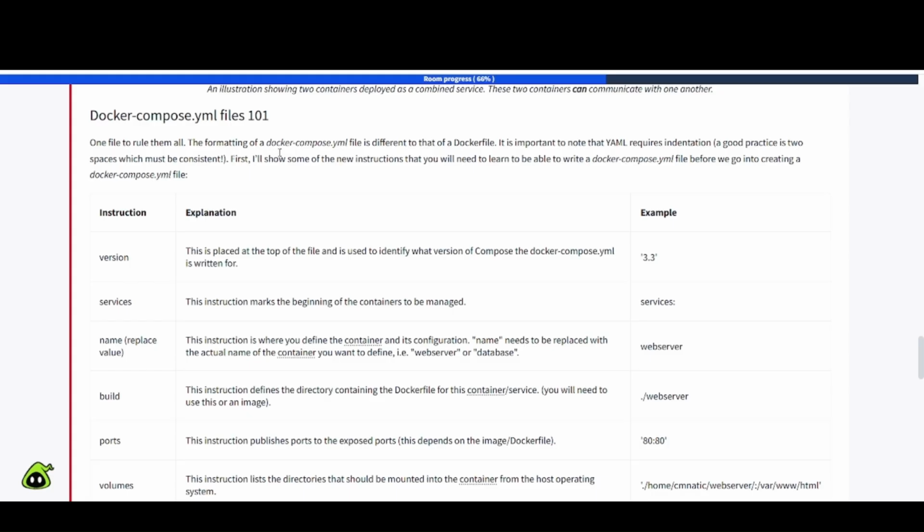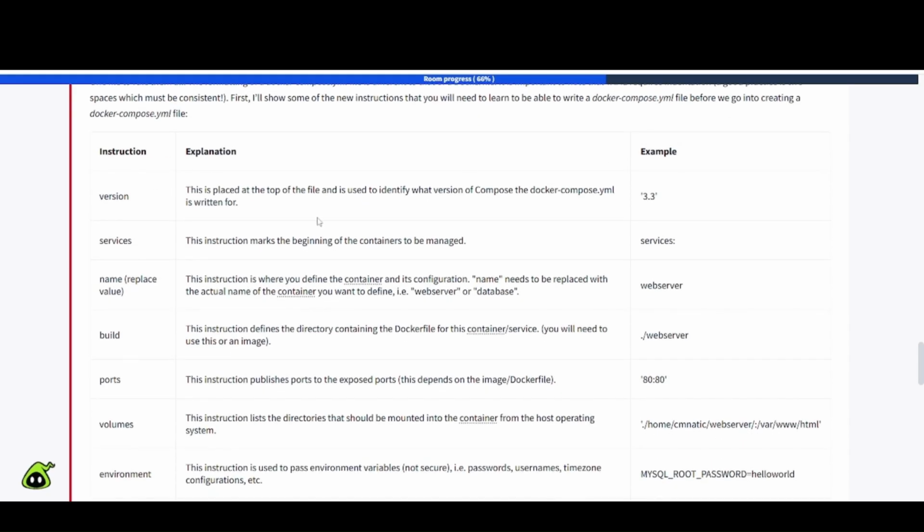The formatting of a Docker Compose YAML file is different to that of a Dockerfile. It is important to note that YAML requires indentation. A good practice is 2 spaces, which must be consistent. First, I'll show some of the new instructions that you will need to learn to be able to write a Docker Compose.yaml file before we go into creating one. So we have instruction, explanation, and example.